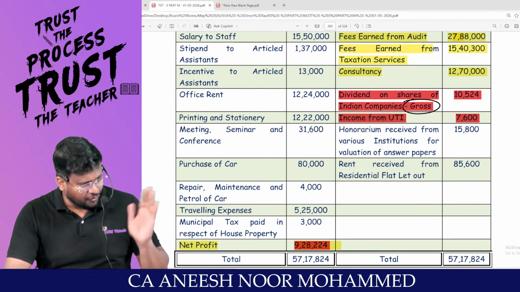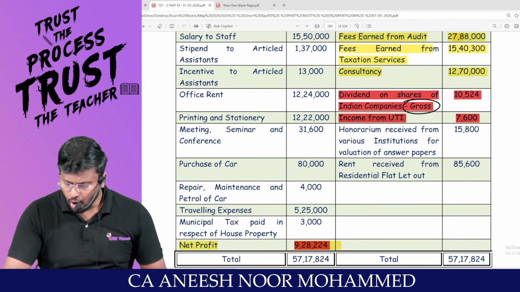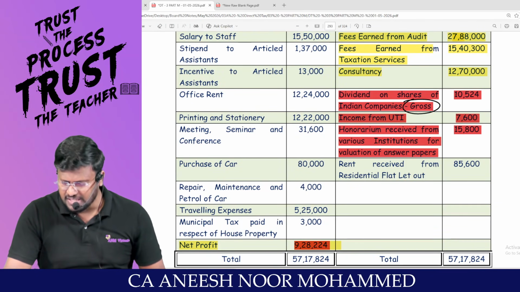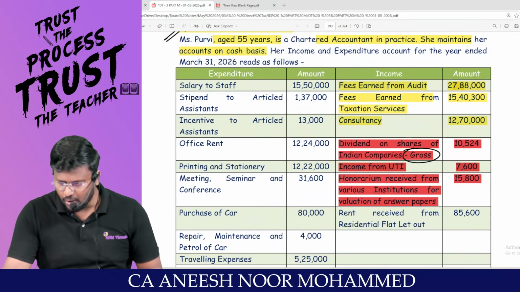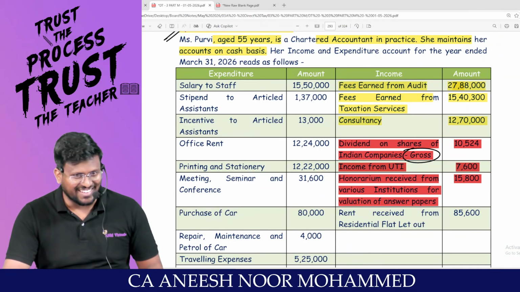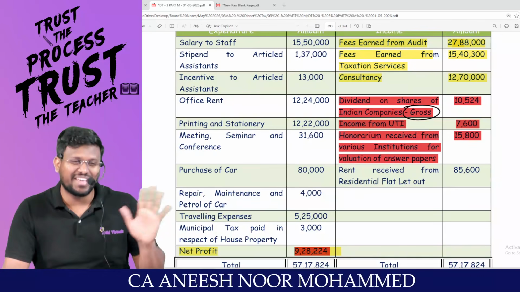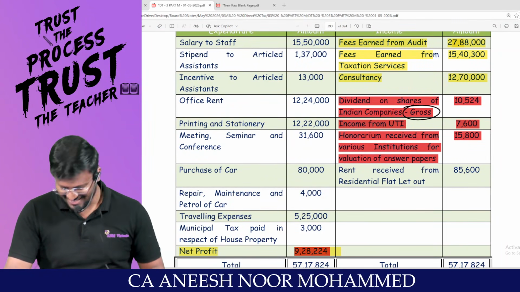Should be removed from PGBP and should be included in IFOS. Honorarium received from various institutions for valuation of answer paper. After you become chartered accountant, are you going to value paper for 15,800 or are you going to earn 27,88,000? 27,88,000. That means this is your business income. This is your IFOS, income from other sources.